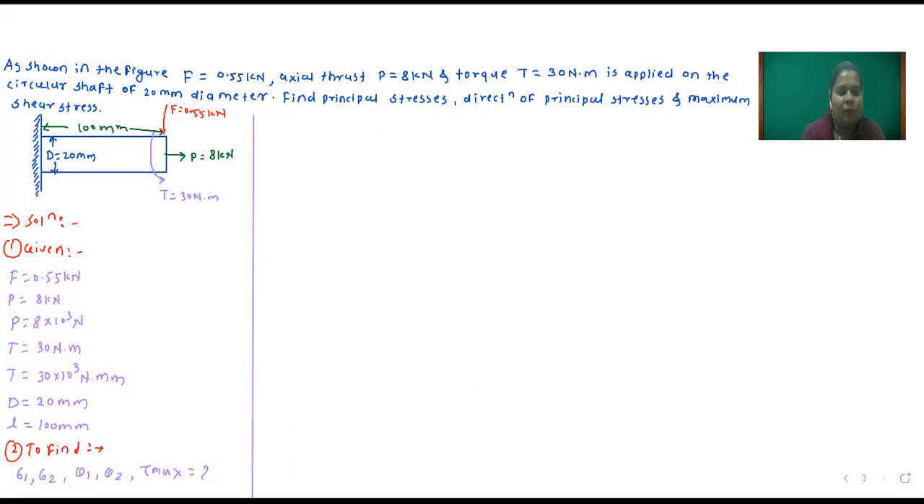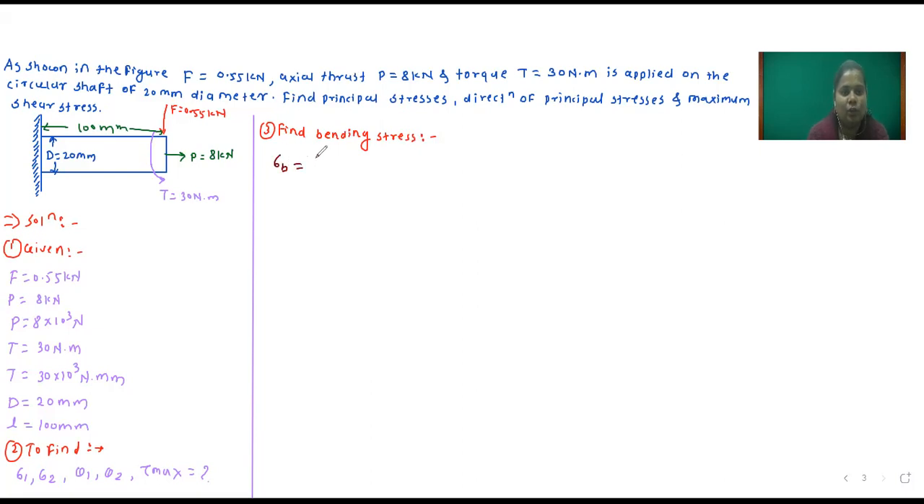So for finding out principal stresses, we require bending stress and shear stresses. So first we have to find out bending stresses and then we will find out shear stresses. So first we will find bending stress. Now you tell me which equation is applicable for finding out bending stress.